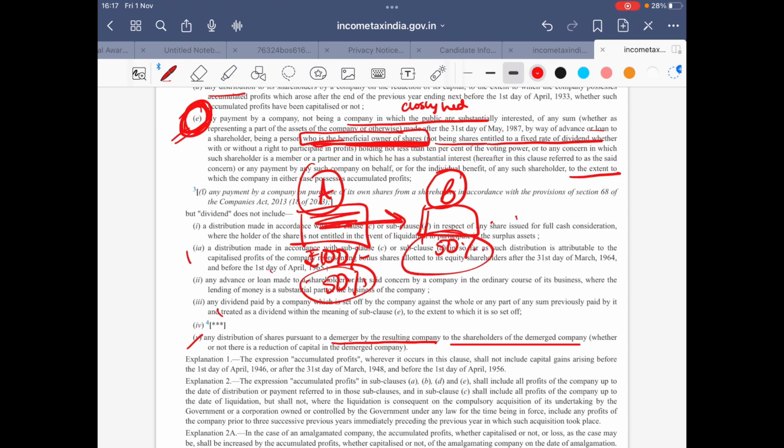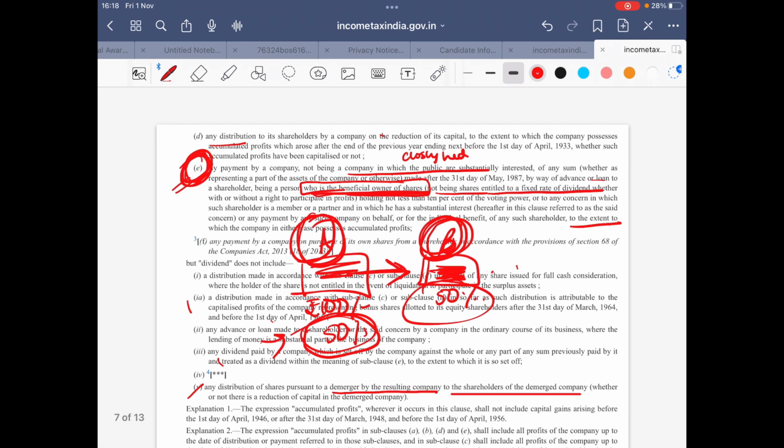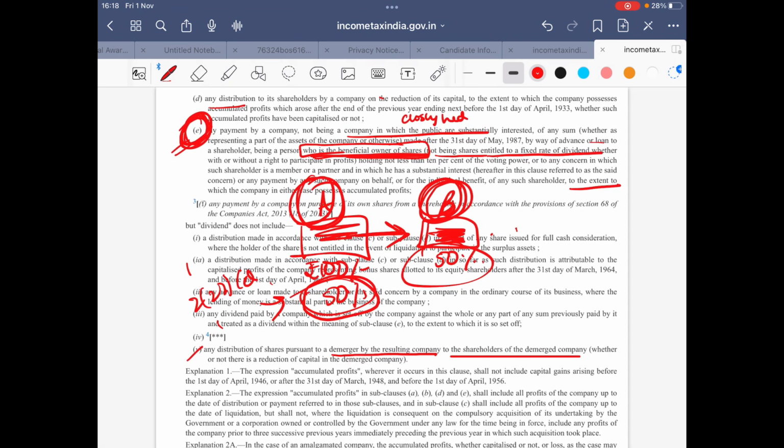Also, the asset of this company is to be distributed proportionately as to the portion of B. So now when in company A there has been reduction in share capital, it could be considered in this subsection of 2(22)(d), reduction of share capital, and this reduction in the asset could be considered as distribution of asset as per 2(22)(a). So by including this section under what dividend does not include, it states that in case of demerger, these sections of 2(22)(d) and 2(22)(a) won't be attracted.